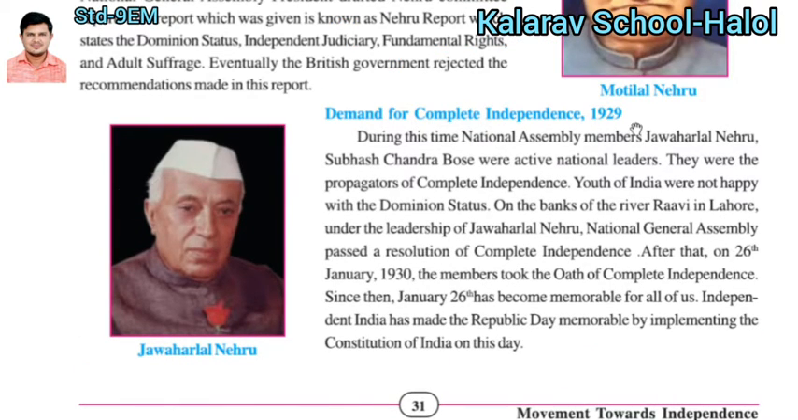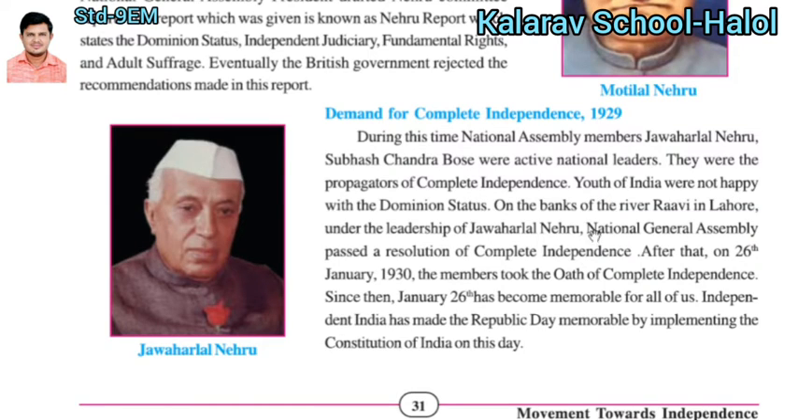Demand for complete independence in 1929. During this time, National Assembly members Jawaharlal Nehru and Subhash Chandra Bose were active national leaders. They were propagators of complete independence, meaning they were the messengers of complete independence. They wanted complete independence and campaigned for it.